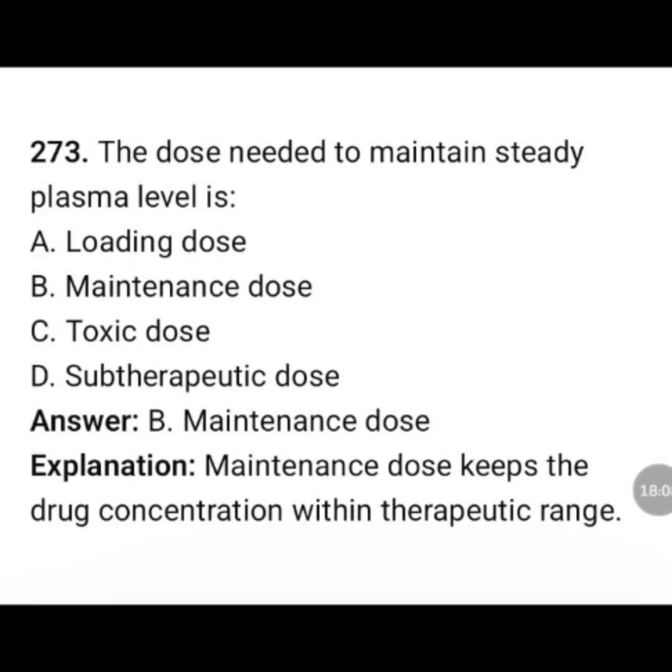The dose needed to maintain steady plasma level is: loading dose, maintenance dose, toxic dose, subtherapeutic dose? The correct answer is option B, maintenance dose. Maintenance dose keeps the drug concentration within therapeutic range.